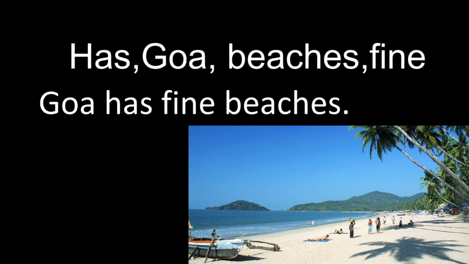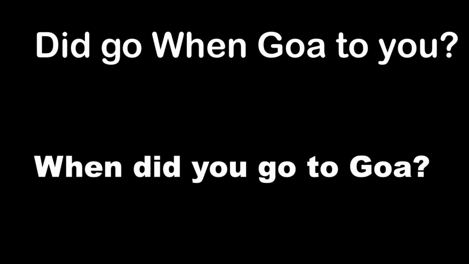Look down, you can see the beautiful sight of Goa beach. So you should know Goa is a subject, has is the verb, fine is the adjective, and beaches is a noun. So a word that describes a noun is called an adjective. A group of words which gives complete meaning is called a sentence. Here, Goa has fine beaches is giving you a complete meaning. Let's move.